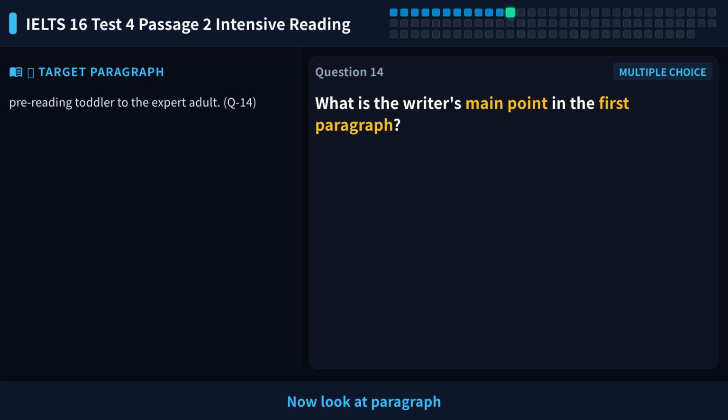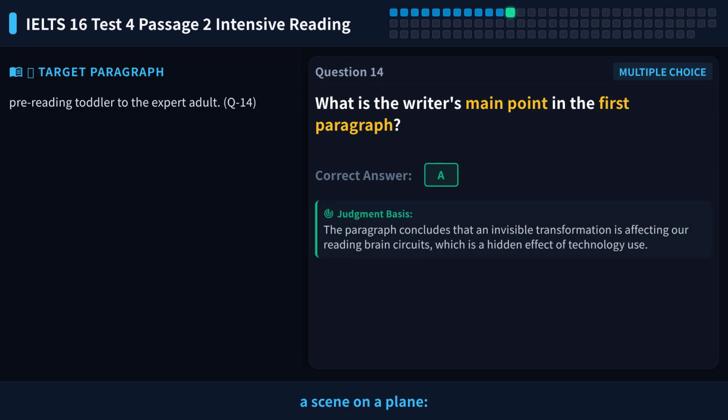Now look at paragraph 1. It starts by describing a scene on a plane. Babies use iPads, teens play games, adults use phones. The last sentence is key: an invisible, game-changing transformation is happening, and it affects everyone's brain reading circuit. This is the writer's main point.